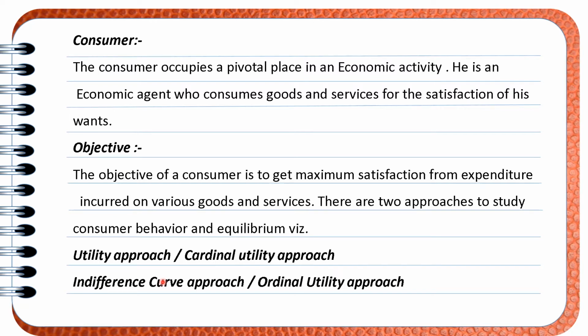With the help of the utility approach, we measure consumer behavior by means of utility, which can be calculated in cardinal numbers, that is 1, 2, 3, 4. So in the case of the utility approach, we measure the behavior in terms of utils, and in the case of the indifference curve, we measure the consumer behavior by means of preferences. I will give an example and try to explain the same thing to you.